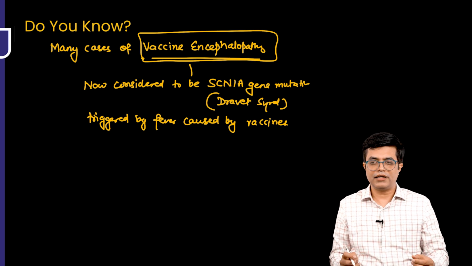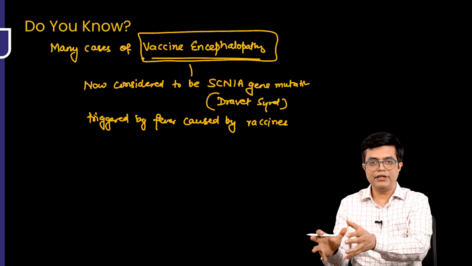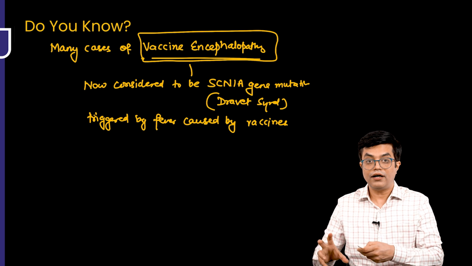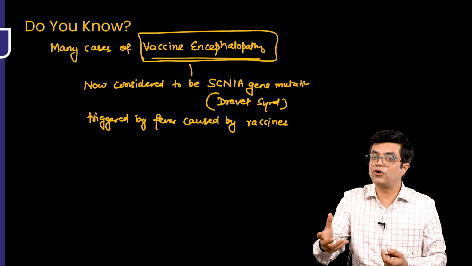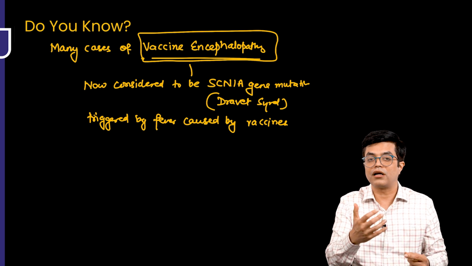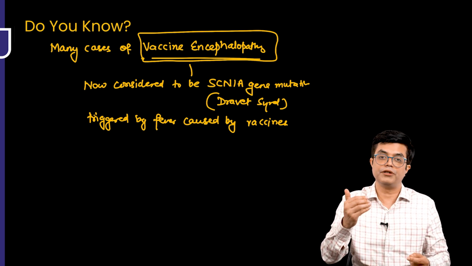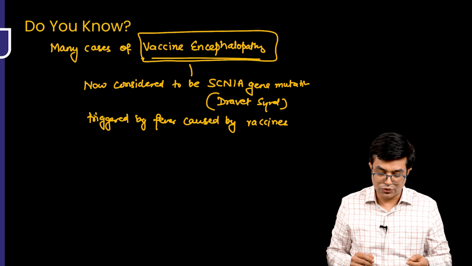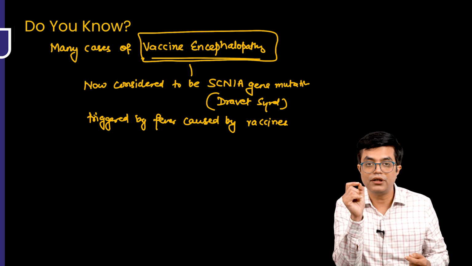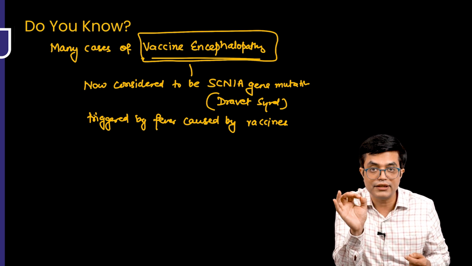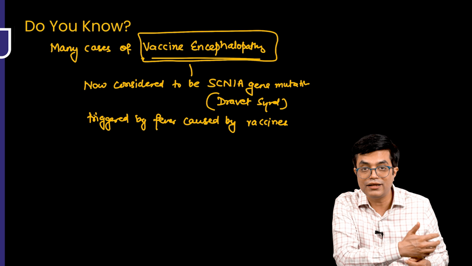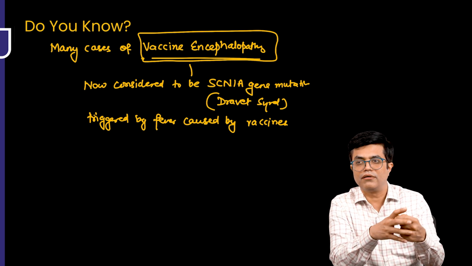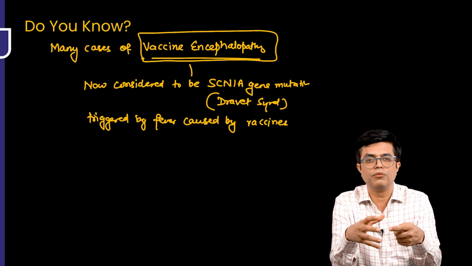It is a term. But the big chunk that we tend to see of vaccine encephalopathy, although it cannot be known, a vast majority of them are likely gene mutations associated with Dravet syndrome, right? So for any vaccine encephalopathy patient, IAP guidelines now very clearly say you should get mutation testing done for SCN1A and the related genes. This is something very important. It's of public health importance in a way. It's not been recognized and it is not receiving so much attention.